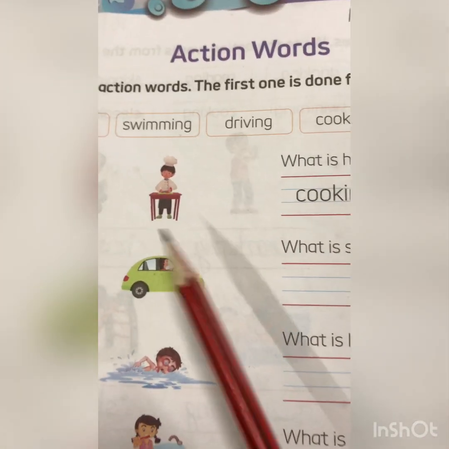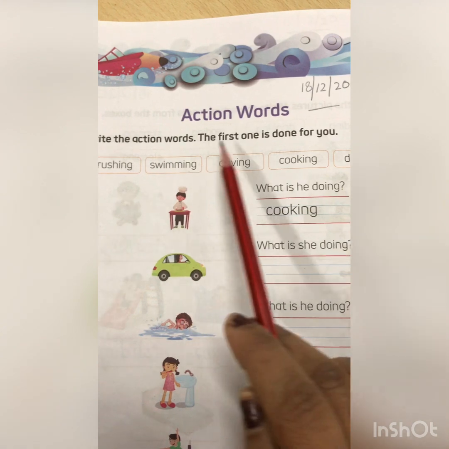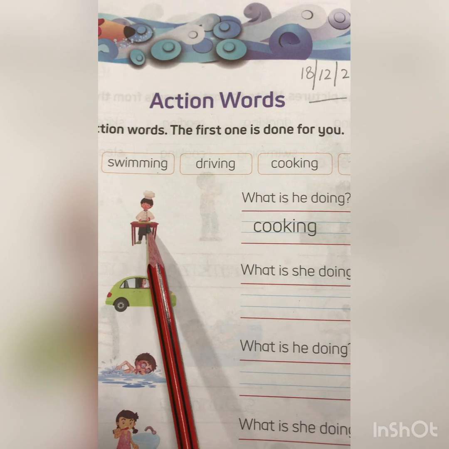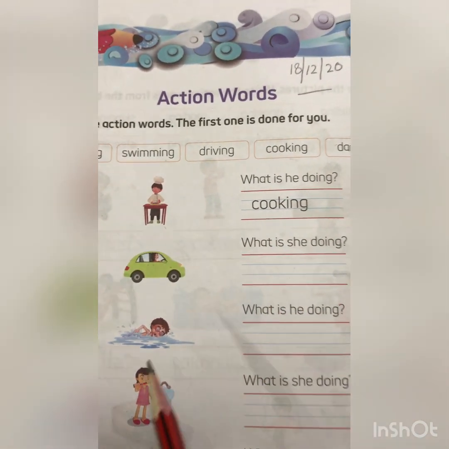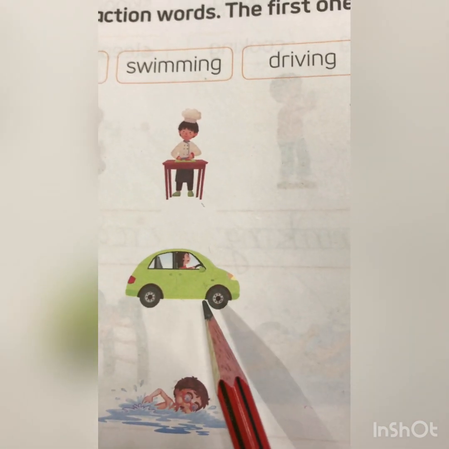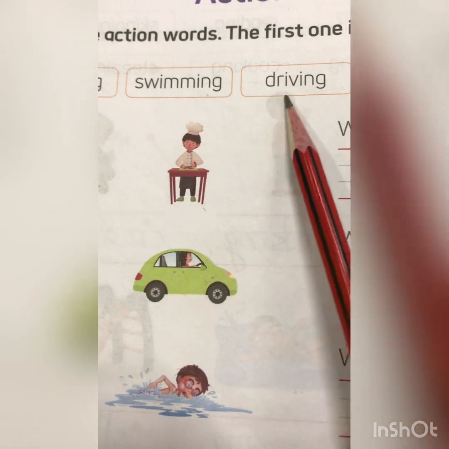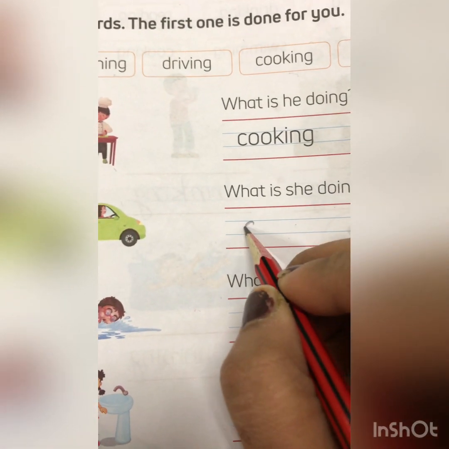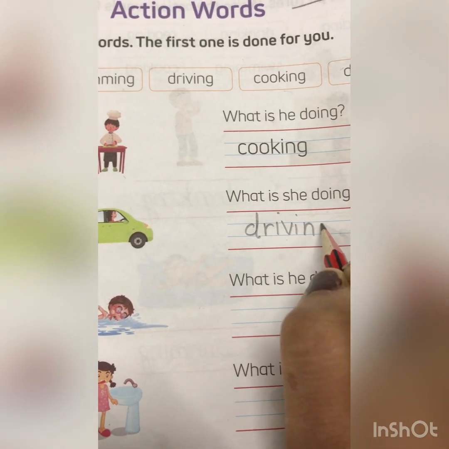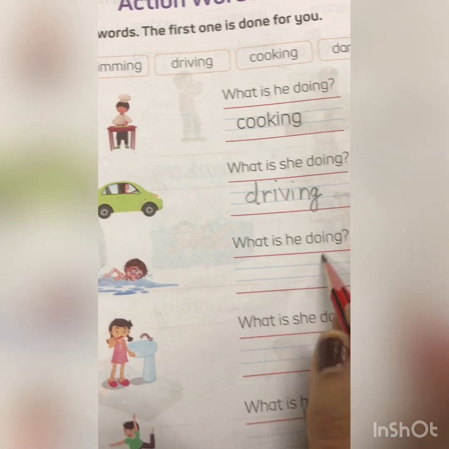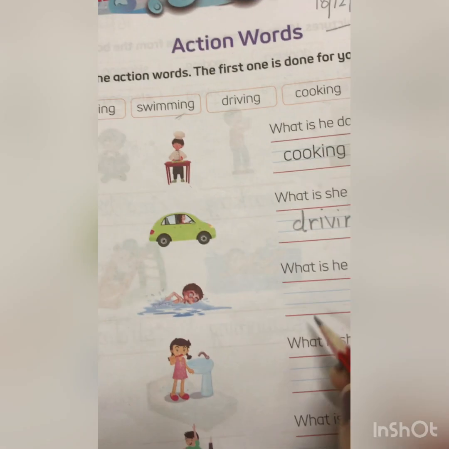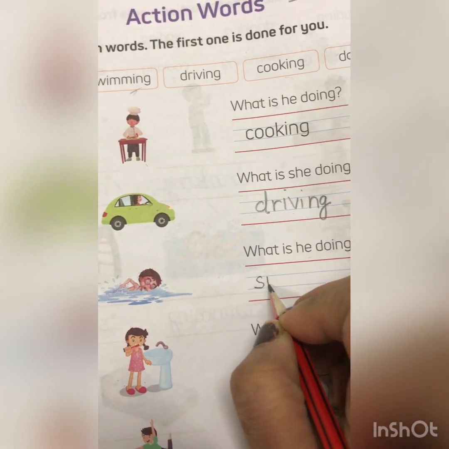See, the first is already done for you. Write the action word. Here what is he doing? He is cooking. So we pick cooking from here and write it down here. Now what is she doing? She is driving. So you have to write driving here. Okay, now you understood what action words are? Now, what is he doing? Swimming. Take the spelling from here and write down swimming.